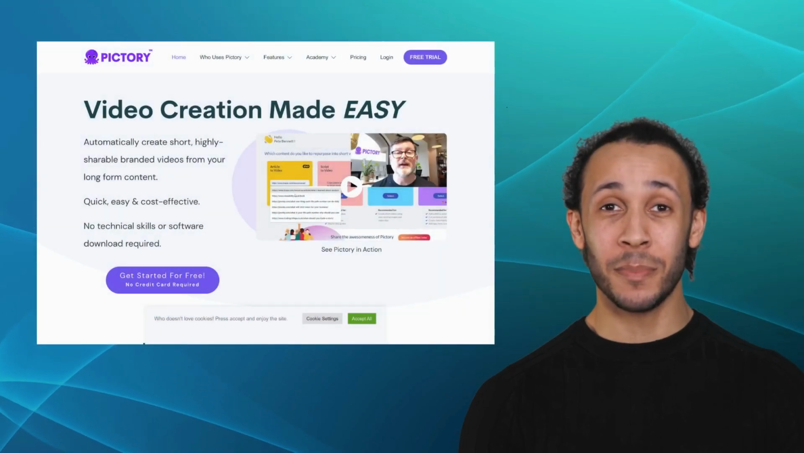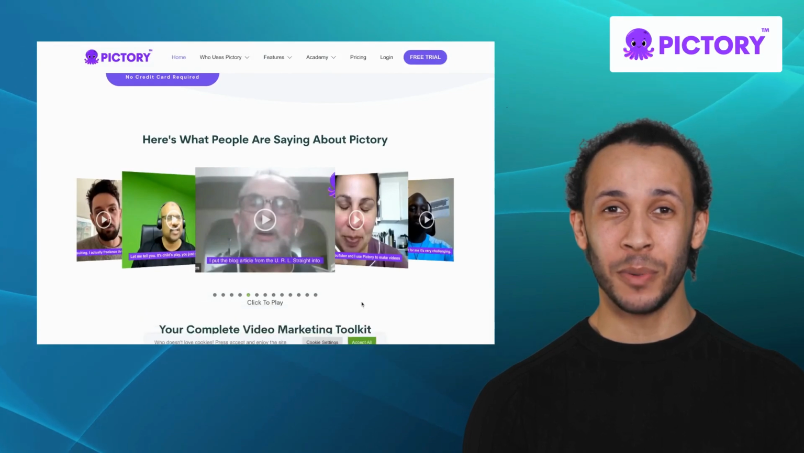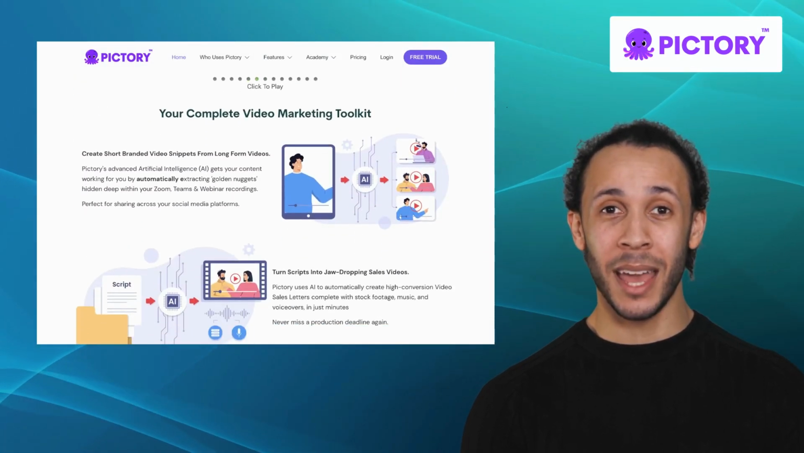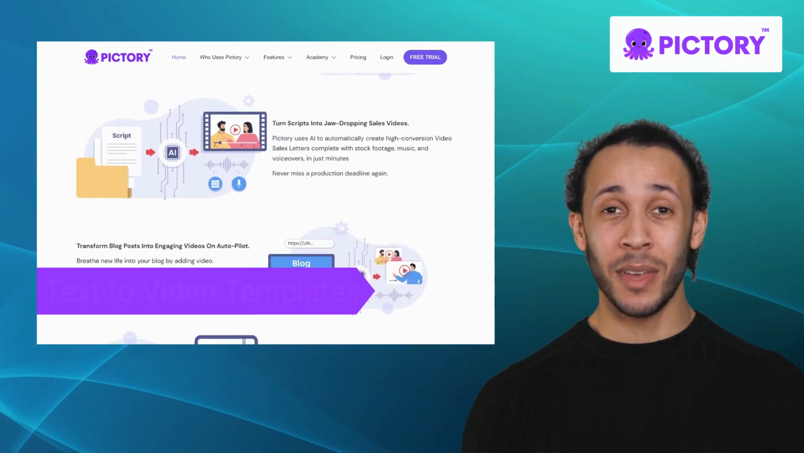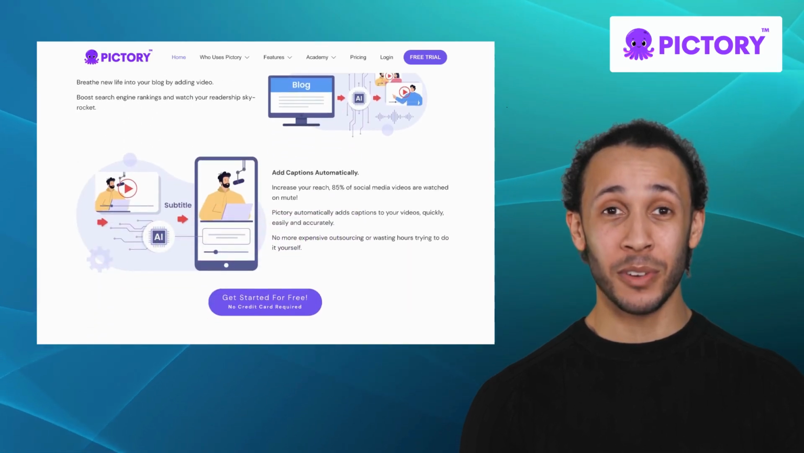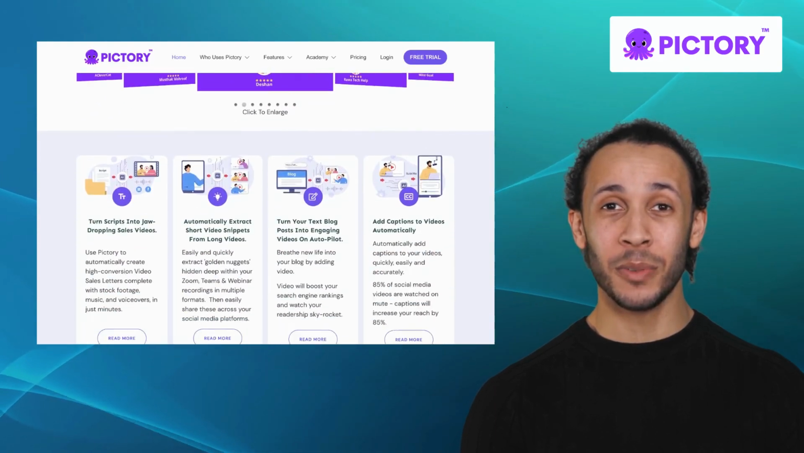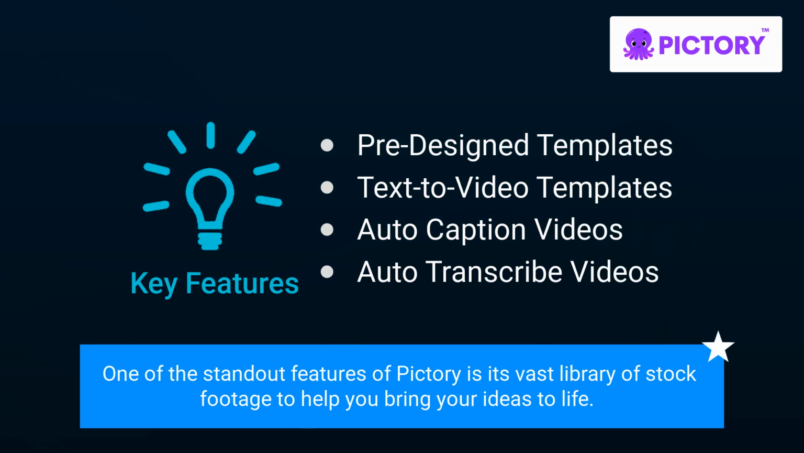Next on our list is Pictory. Pictory is an AI-driven video creation platform that simplifies the process of creating engaging videos. It offers features like pre-designed templates, text-to-video templates, auto-caption videos, and auto-transcribe videos. Whether you're creating marketing videos or social media content, Pictory has got you covered. One of the standout features of Pictory is its vast library of stock footage to help you bring your ideas to life.